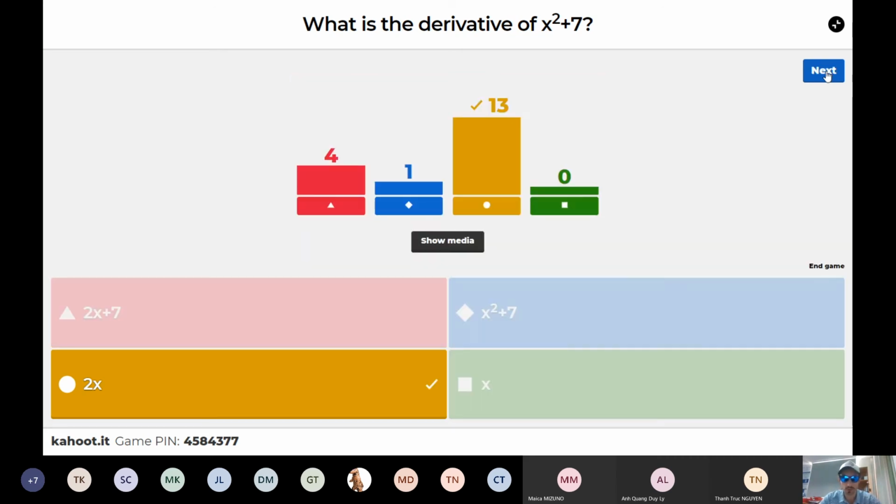2x, that's right. We take the exponent, we multiply that by the coefficient of x, which gives us 2x, 2 minus 1 is 1, and then the derivative of any constant is going to be 0.